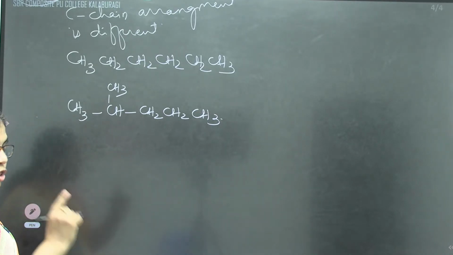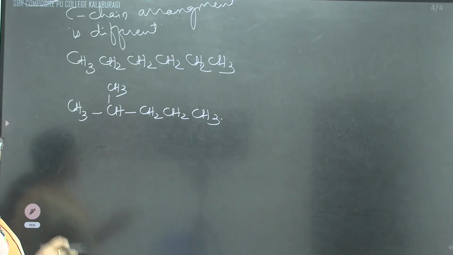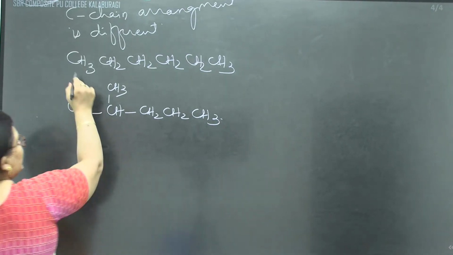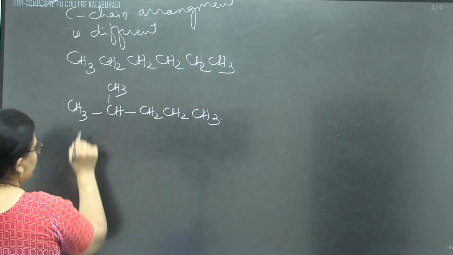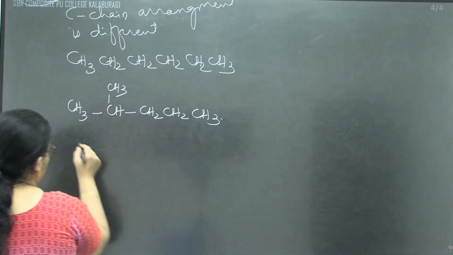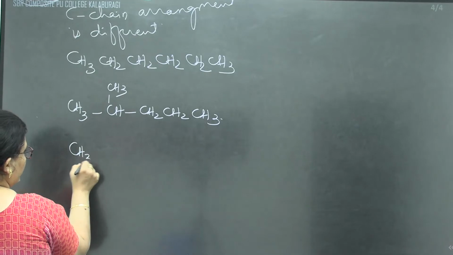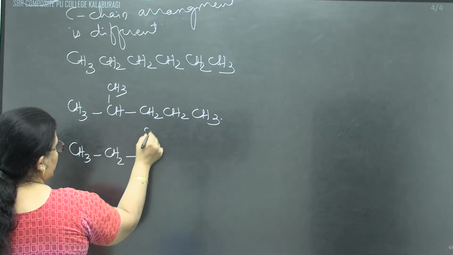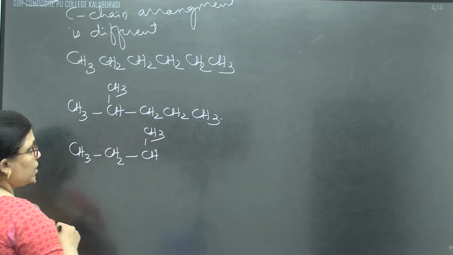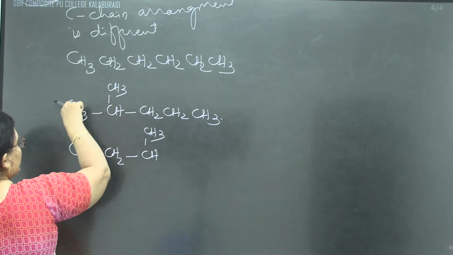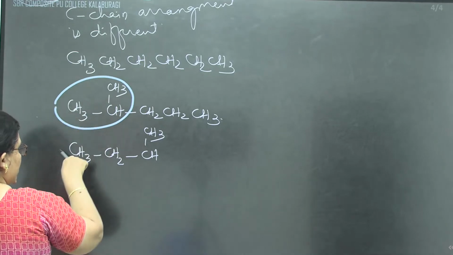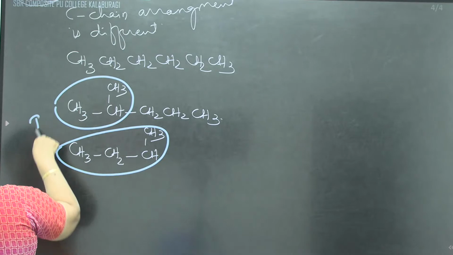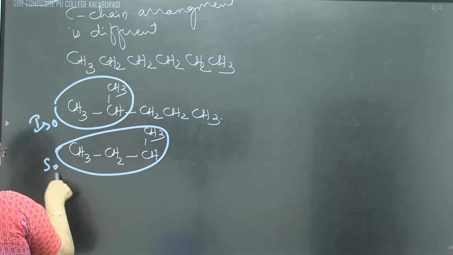Because in chain isomerism, the parental chain should be different. That keynote we need to remember. Here the parental chain has 6 carbon atoms. Here the parental chain has 5 carbon atoms. I can take one more 5 carbon atom chain as CH2, CH, CH3. Remember, this is called iso, but this is called secondary.